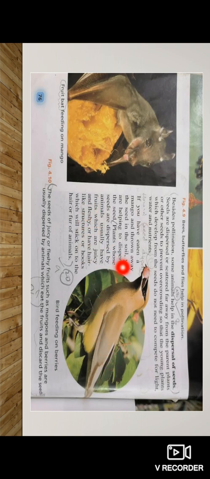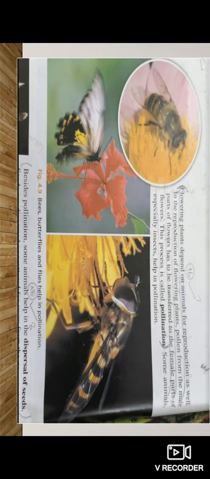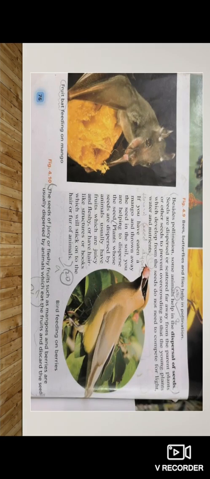Okay, this is the second way that plants are getting benefit from the animals. First, we saw that animals help the plant in pollination. Secondly, animals help the plant in dispersal of their seed. Similarly, when human beings eat the flesh of the fruits, they throw seeds at different places. Okay, we discard seeds at different places, and in this way we disperse the seeds of the plants, and when the seeds germinate, the plants grow there.